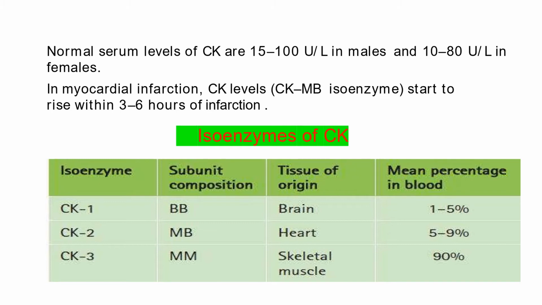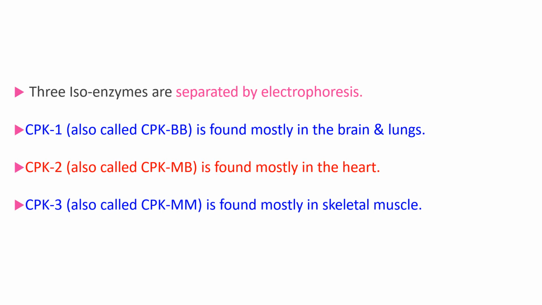Normally, CKMM is more in the serum, 90% is CKMM, and CKMB is less, 5 to 9%, and CK1 is less, 1 to 5%. So, three isoenzymes: CK1, CKBB found mostly in brain and lungs, CPK2 or CPKMB found mostly in heart, CPK3 or CPKMM is found mostly in skeletal muscles. So, three isoenzymes of CPK.